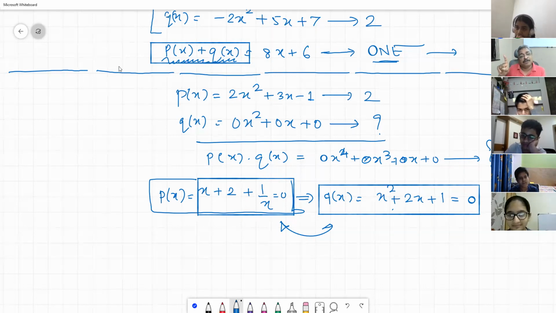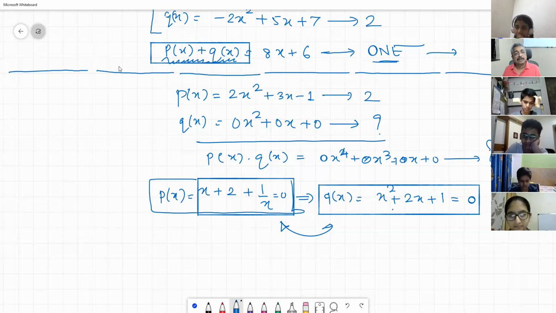Is P of X a polynomial? What is the difference between P of X and Q of X? Sir, in Q of X, it has a numeral coefficient as well as a variable coefficient. But in P of X, it is not. In Q of X, X is a variable and those constants are there.